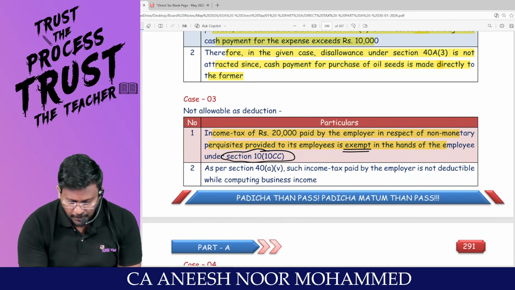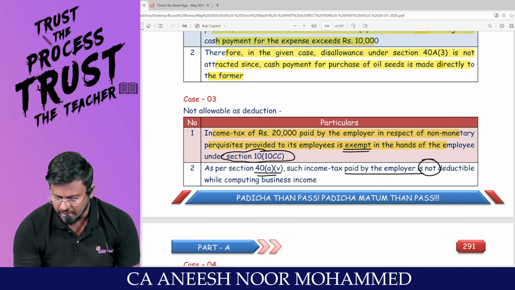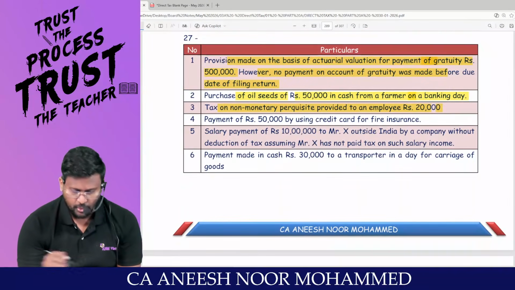As per 40A clause 5, such income tax paid by employer is not deductible while computing the business income. Am I right, sir? I'm moving to the next one.